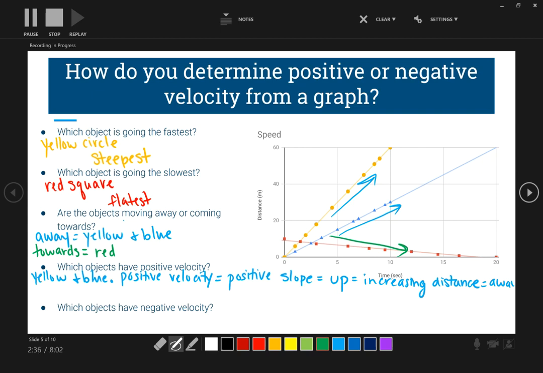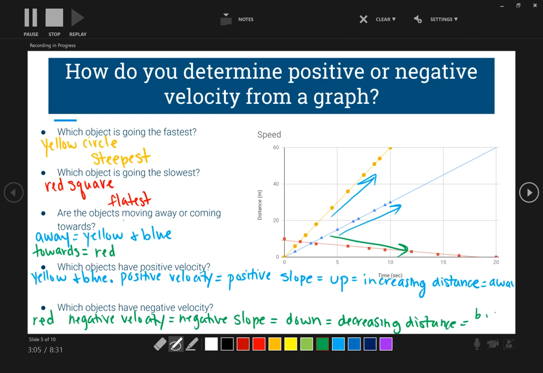Your negative velocity is the red line. So how do we know this? Negative velocity has a negative slope, which means that your line is going down with decreasing distance. And that would mean that it is coming back towards.